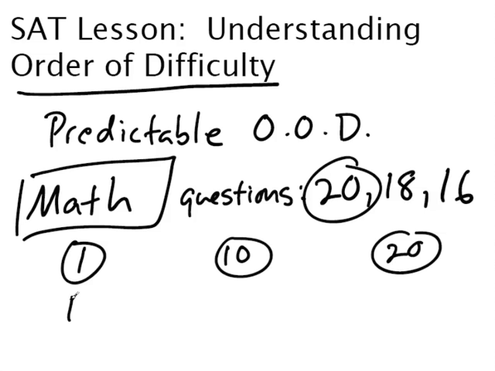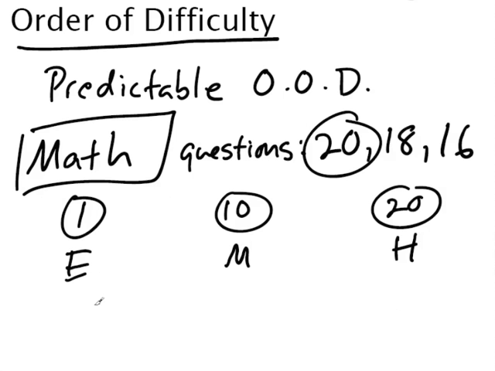So in terms of order of difficulty, it's pretty simple. Starts off easy, in the middle it's medium, and at the end it's hard. Right? Now, what too many students do when they take this particular math section is they feel like in order to get a good score on the test, they need to answer all of the questions.